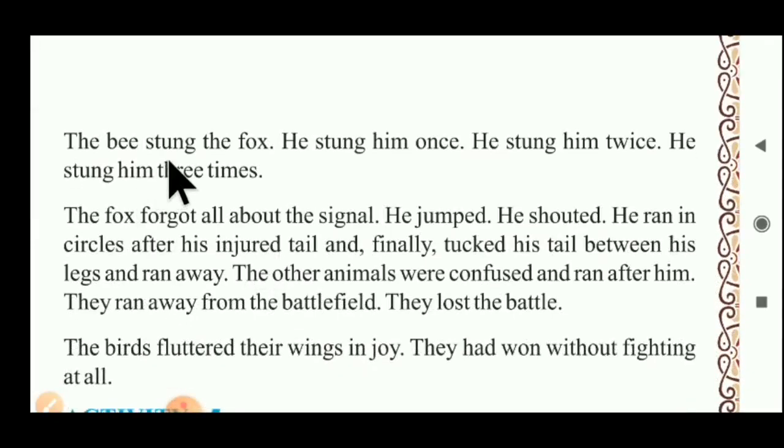The bee stung the fox's tail. He stung him once. He stung him twice. He stung him three times, three times he stung the tail of the fox.